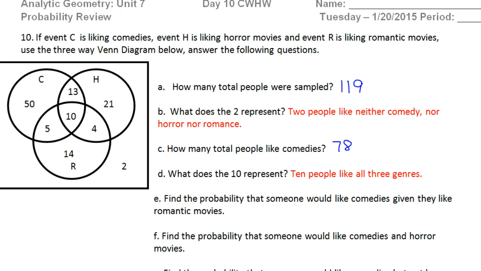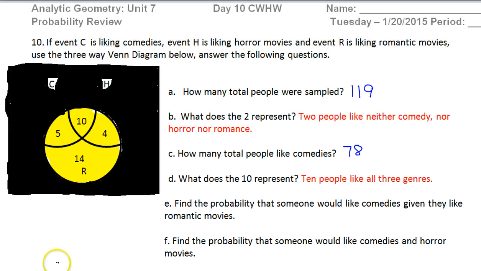So once they say given that they like romantic movies, that means that this is the new universe right here. So only this yellow area exists for the rest of this problem. You could black out everything else. Maybe I will. Okay, so given that they like romantic movies, this is our universe, and we've blacked out everything else because that no longer exists. So given that, find the probability that someone would like comedies.